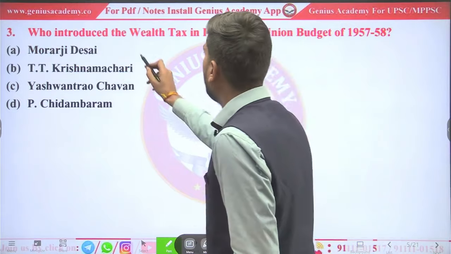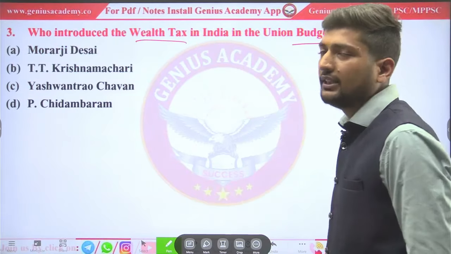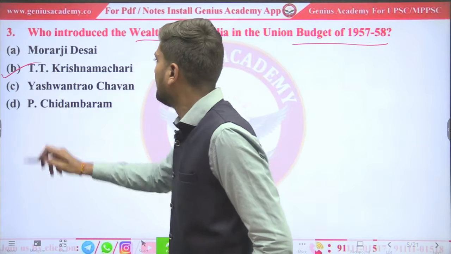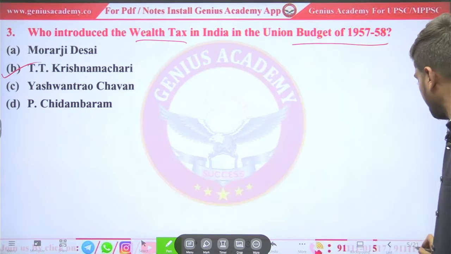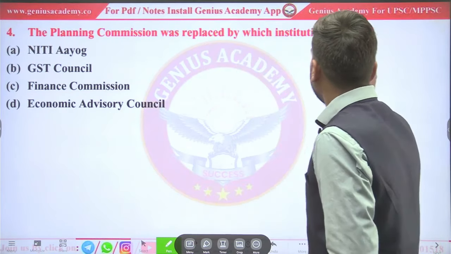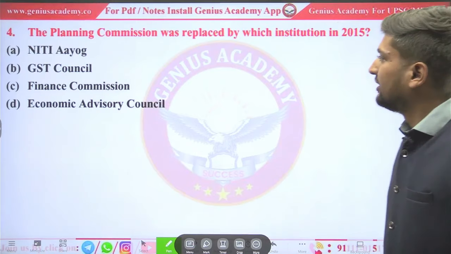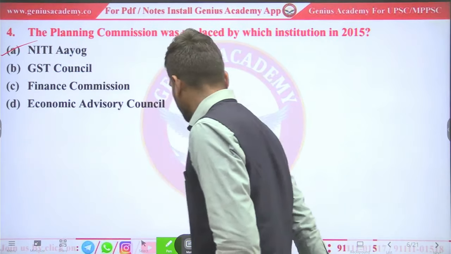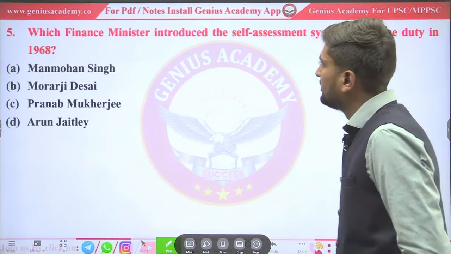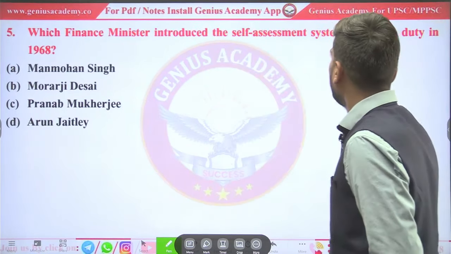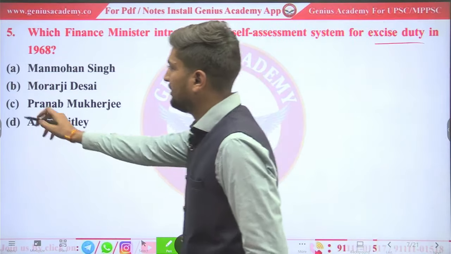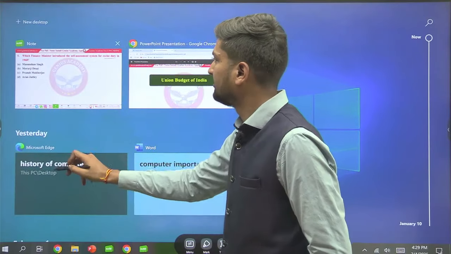Who introduced wealth tax in the Union Budget in 1957-58? It is T.T. Krishnamacharya. The Planning Commission was replaced by which institution in 2015? It is Niti Aayog, under the Prime Ministership of Mr. Narendra Modi. Which finance minister introduced the self-assessment system for excise duty in 1968? It was introduced by Morarji Desai.